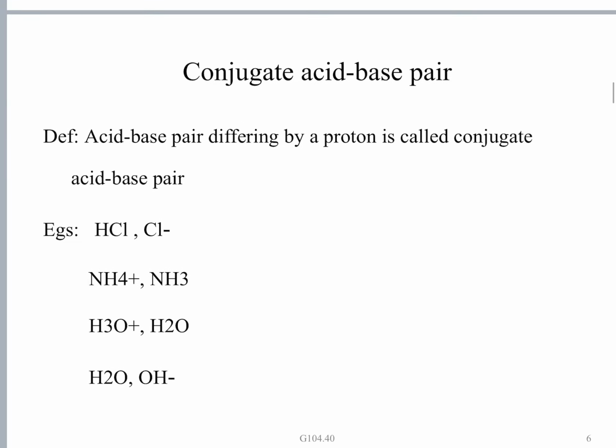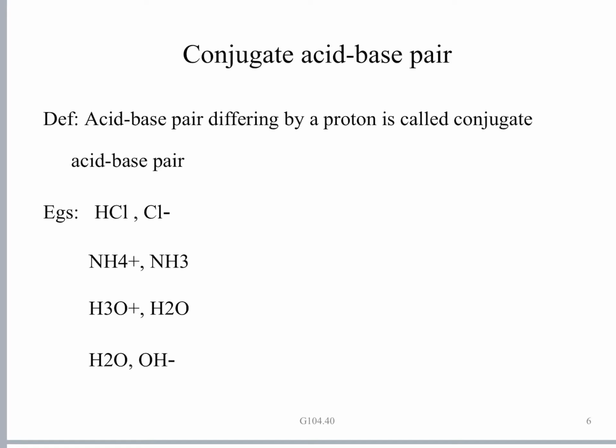This conjugate acid base pair concept comes from the Bronsted-Lowry theory. We define a conjugate acid base pair as an acid base pair differing by a proton.